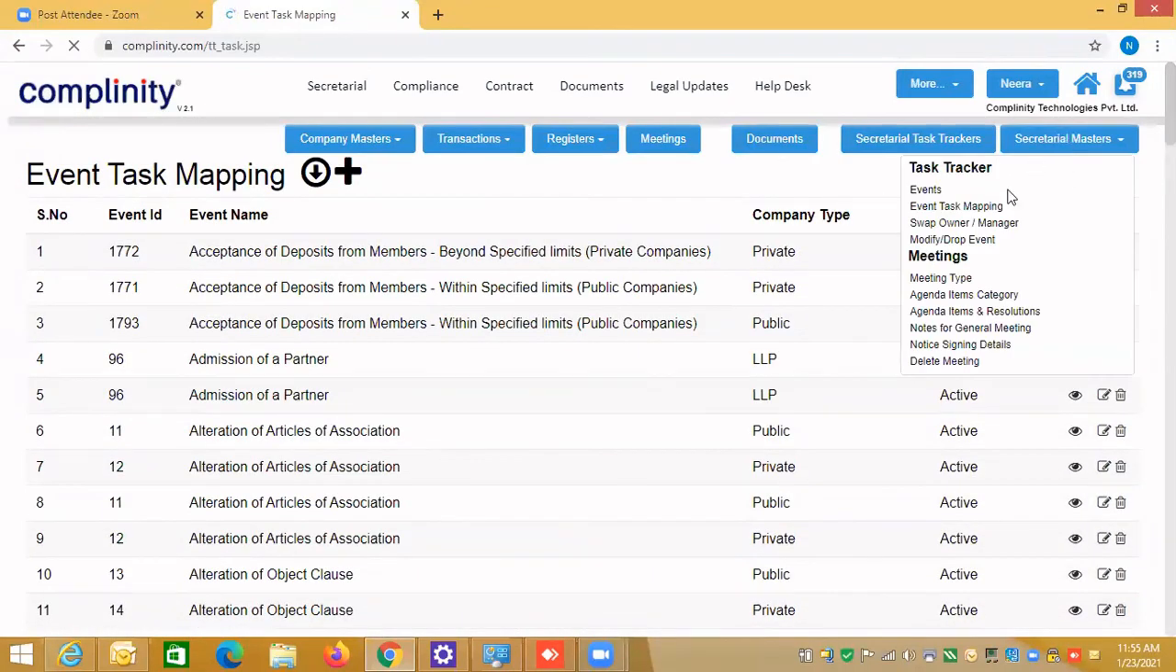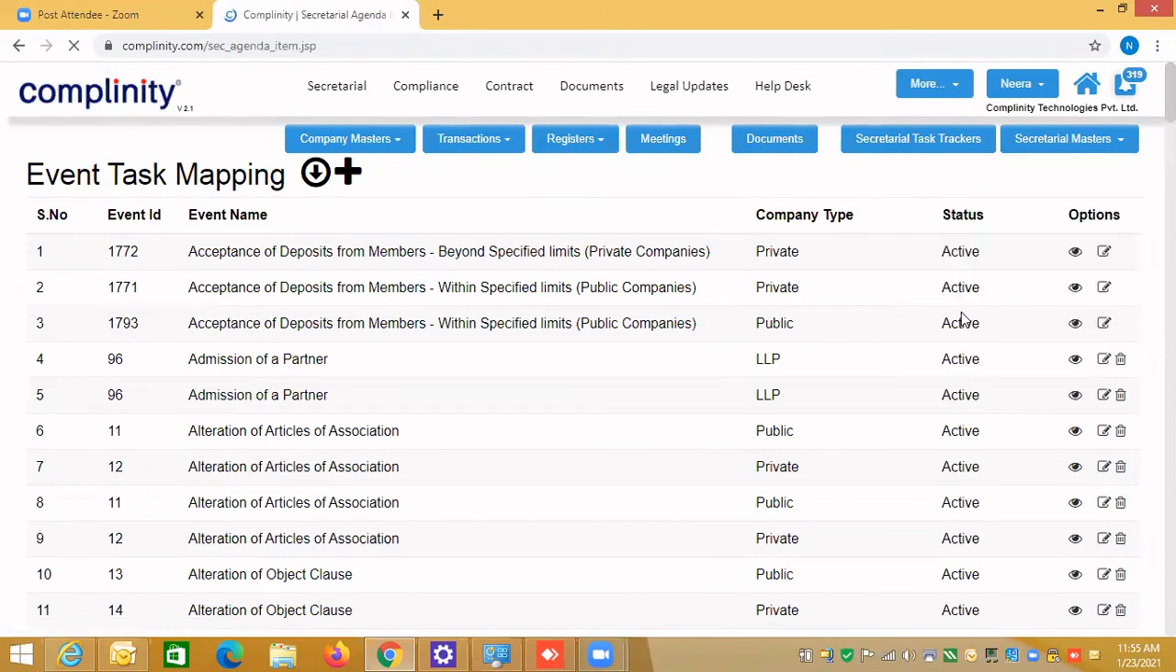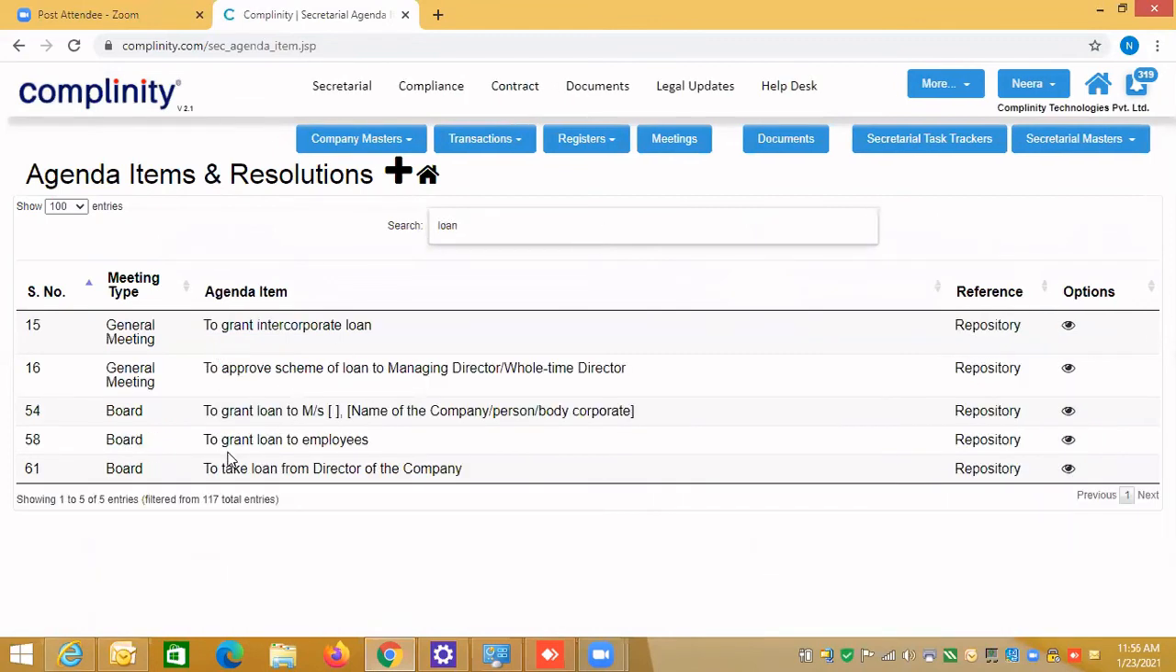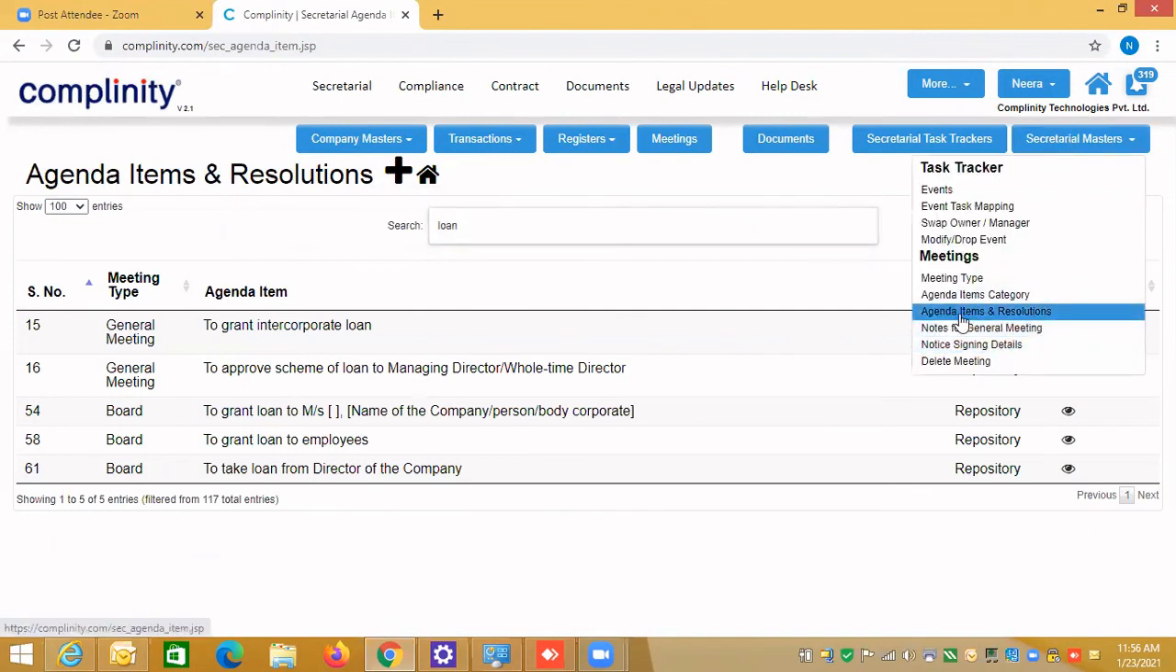Another thing I want to explain is the resolution of agenda items. Remember, I had selected a loan, like granting a loan to employees and taking a loan from the director. This is coming from our library. So the agenda items and resolution library is where you get these agenda items and resolutions.